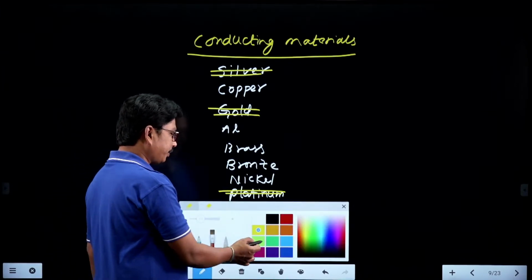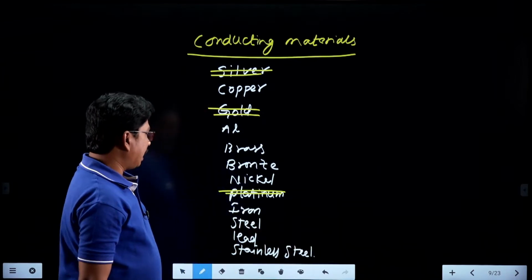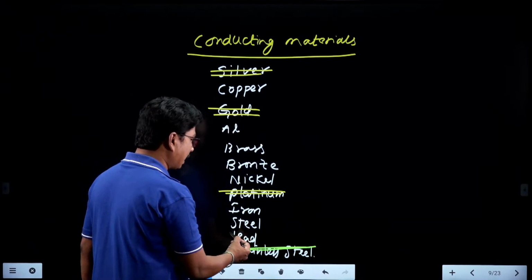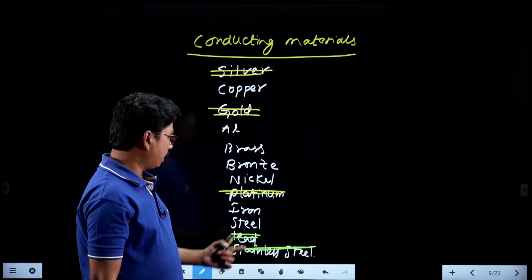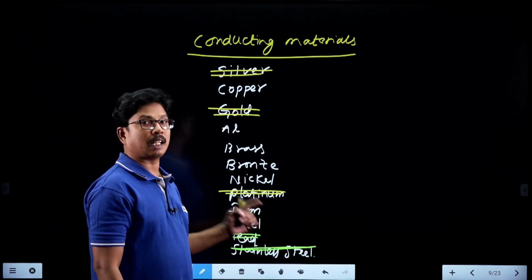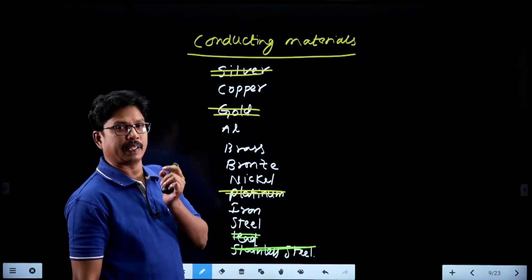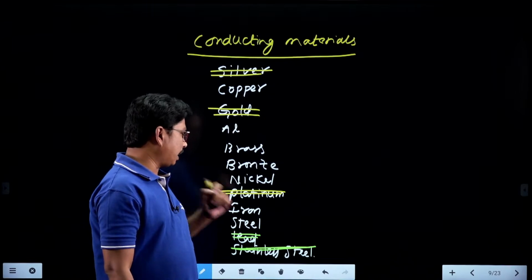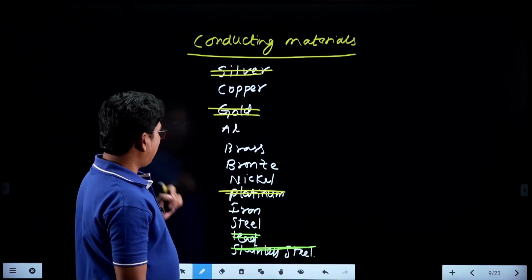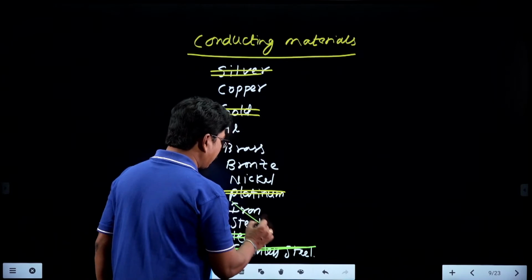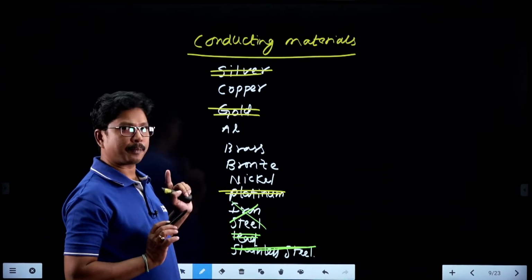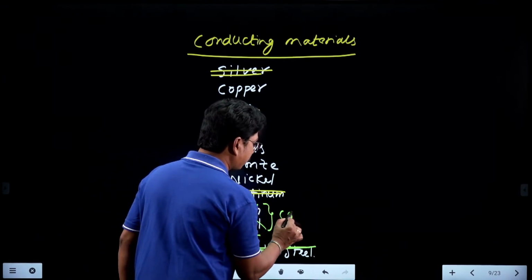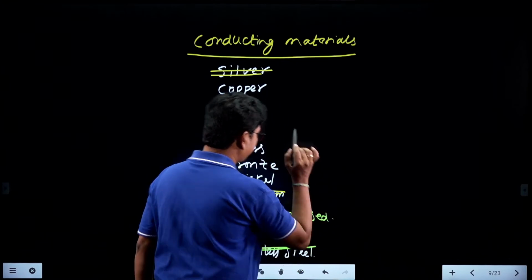And next, tell me, can I eliminate stainless steel? Why? Because it is last in the list. And I can eliminate lead. Why can lead be eliminated? It has less thermal capability. It can melt at low temperatures. That's why we use it in soldering. And we can eliminate steel and iron. Steel is an alloy of iron, so both will corrode. That is the problem with them.